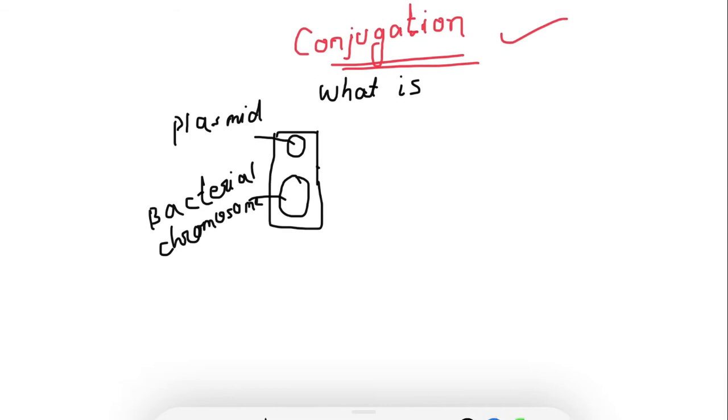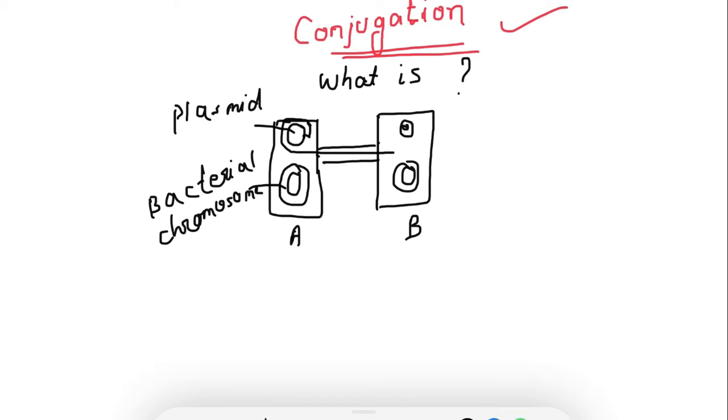So the transfer of genetic material from one bacteria to another bacteria by physical contact is known as conjugation.